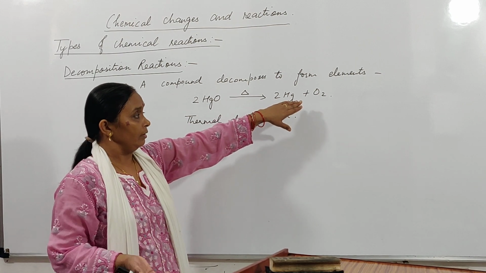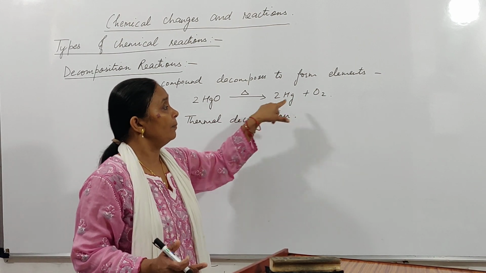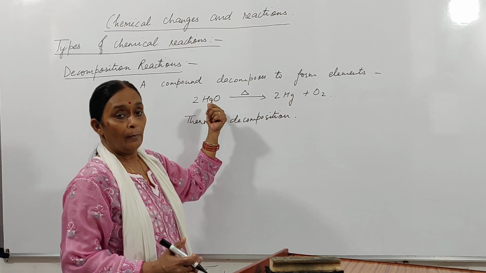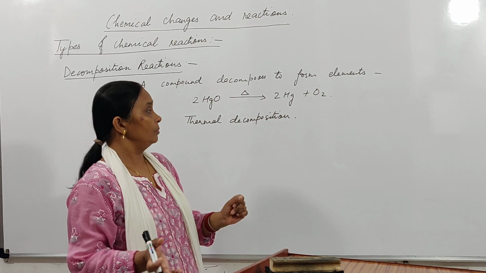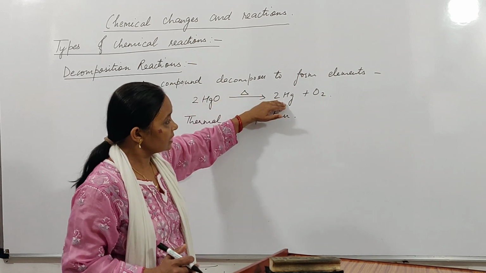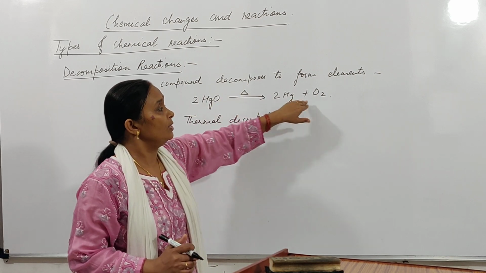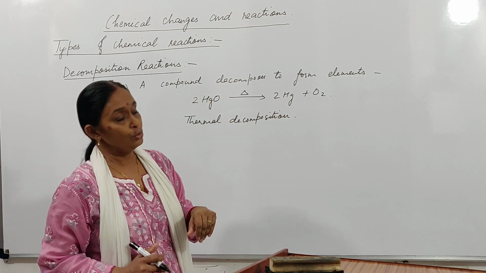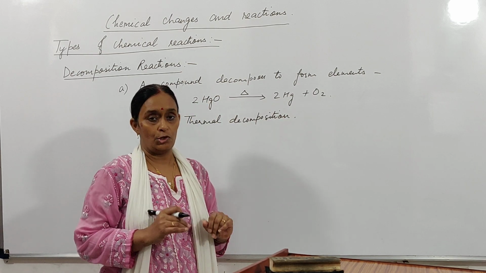In thermal decomposition, when you heat a compound, it breaks into elements. Now, on cooling, the elements do not combine again to form the compound. It is not a reversible reaction. On heating, a compound breaks, but on cooling, the elements do not combine to form compounds. So it is known as thermal decomposition.